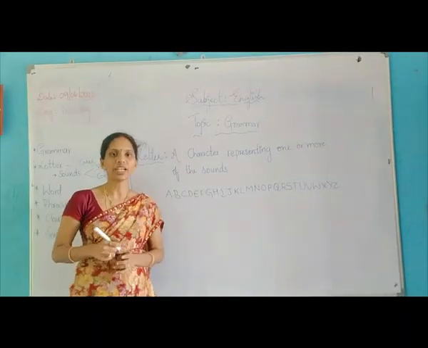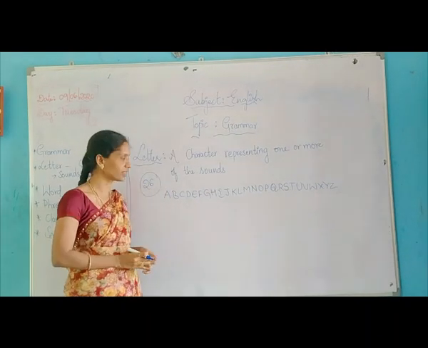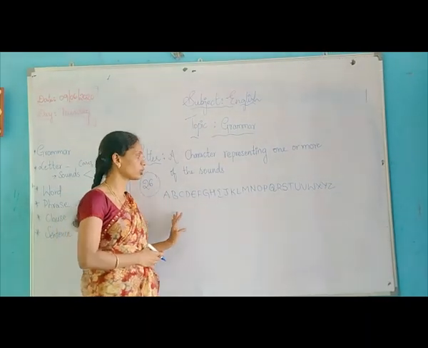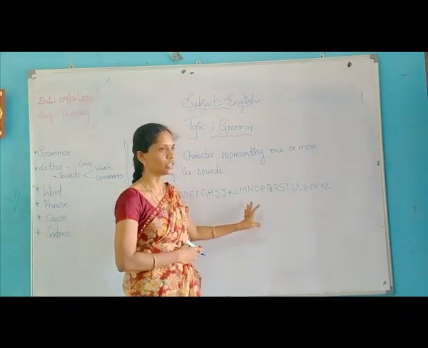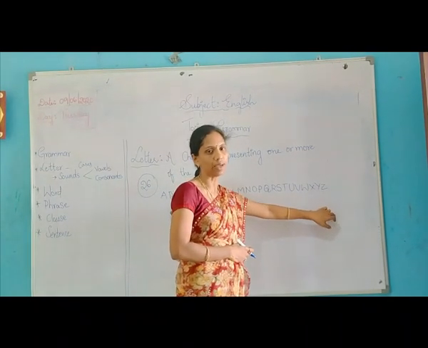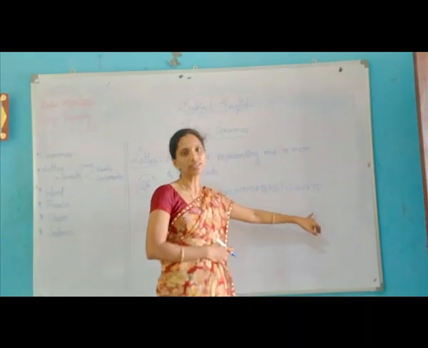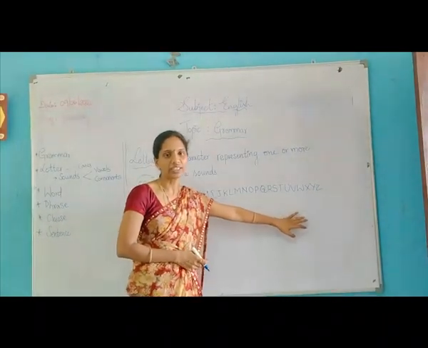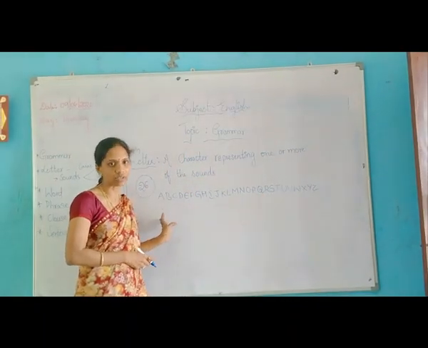How many alphabets do we have in total? 26 alphabets. What are those? A, B, C, D, E, F, G, H, I, J, K, L, M, N, O, P, Q, R, S, T, U, V, W, X, Y, Z. So these are all the 26 alphabets.